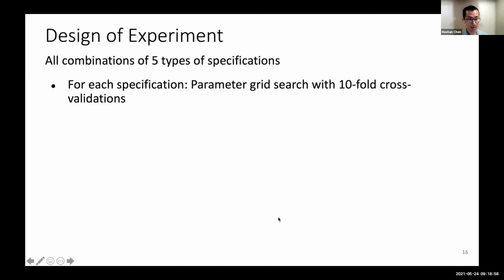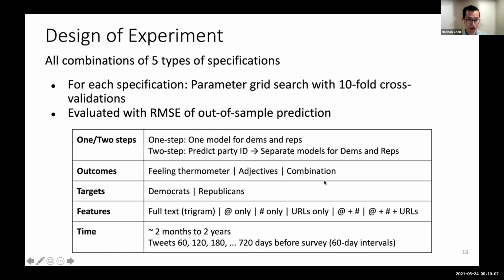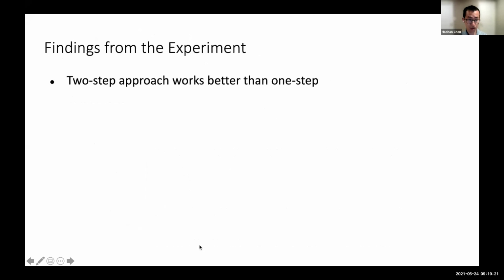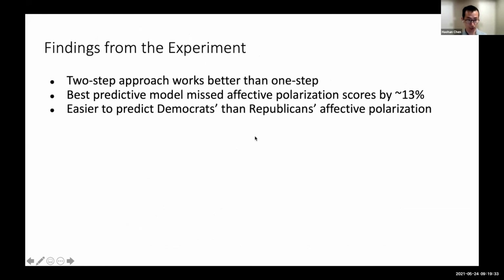Then we conduct a set of experiments. We use cross-validation and use the out-of-sample prediction as the measure of performance. We vary how many steps the model takes, the specific outcome variable, what the targets are, and the different features of these models. The general finding is that a two-step approach, which means predicting people's party identity before predicting their affect, works better. The best predictive model missed affective polarization scores by about 13%, which we consider quite a reasonable result. And it's easier to predict Democrats' than Republicans' affective polarization.